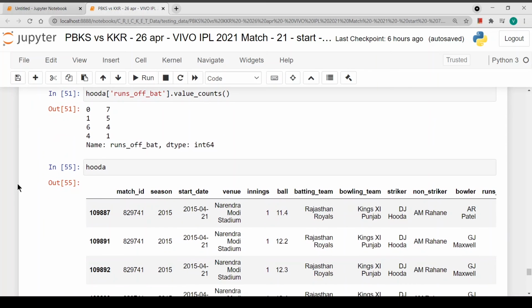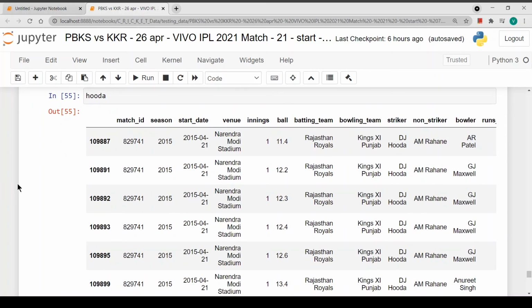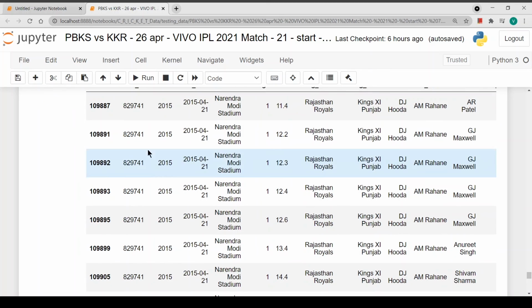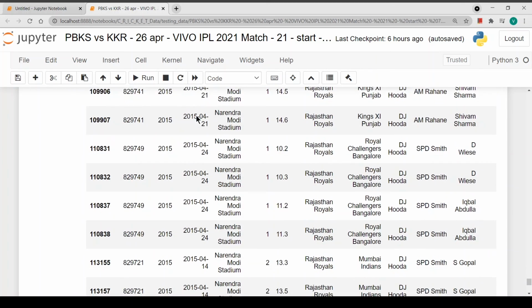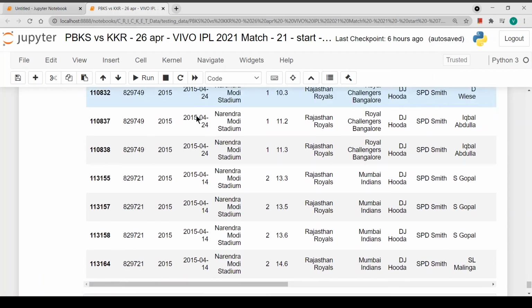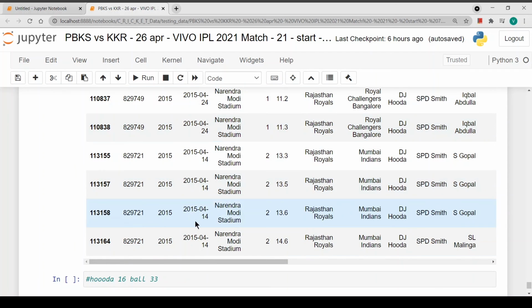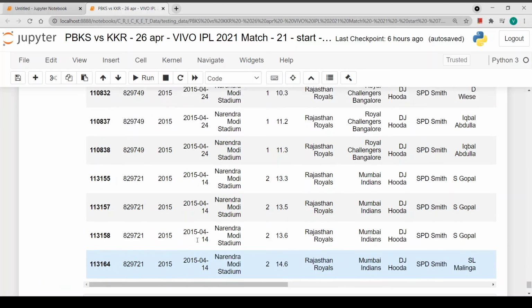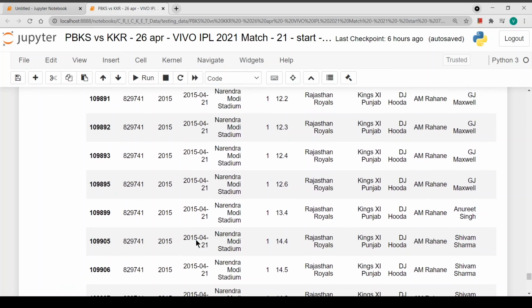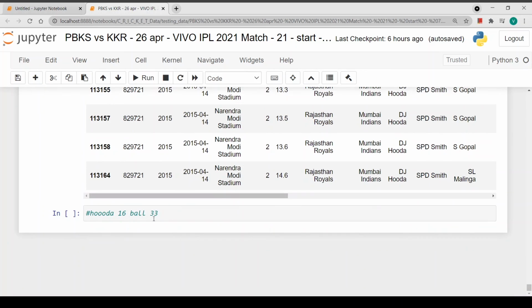But I already know he hasn't performed today. So when did he play these matches? It was on 21st April, 24th of April and 14th of April. So he has played 3 matches there, and his score was 33 runs off 16 balls, which is really great.